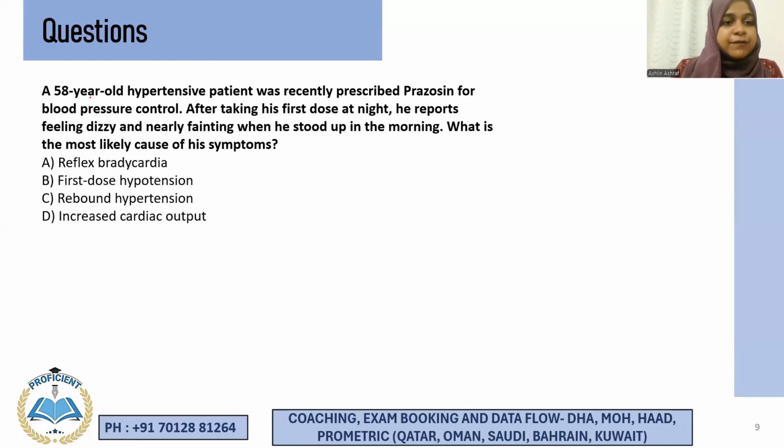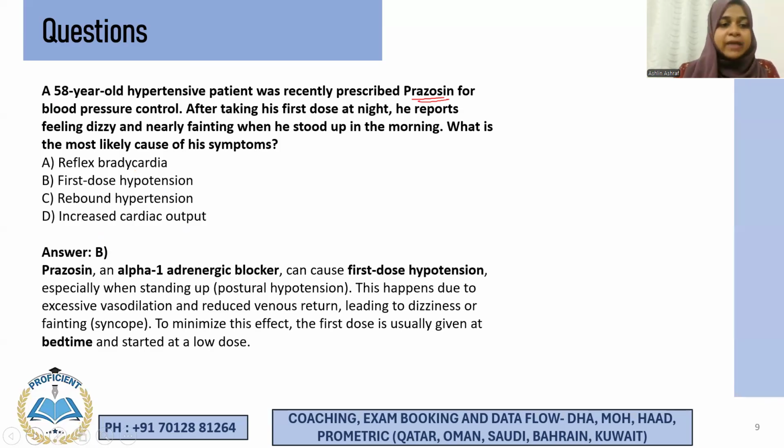Okay, next one. A 58-year-old hypertensive patient was recently prescribed prazosin for blood pressure control. After taking his first dose at night, he reports feeling dizzy and nearly fainting when he stood up in the morning. What is the most likely cause of his symptoms? Why is he having these symptoms like dizziness and fainting? So what could be the reason? Reflex bradycardia, first dose hypotension, rebound hypertension, increased cardiac output.